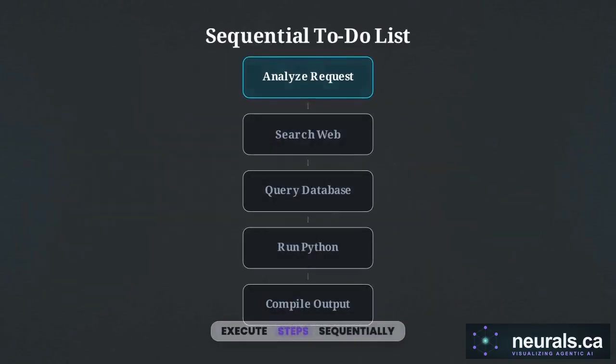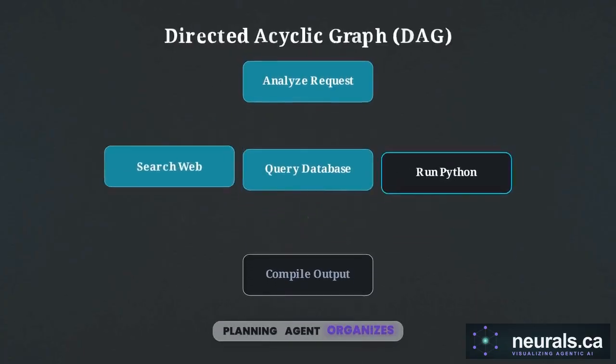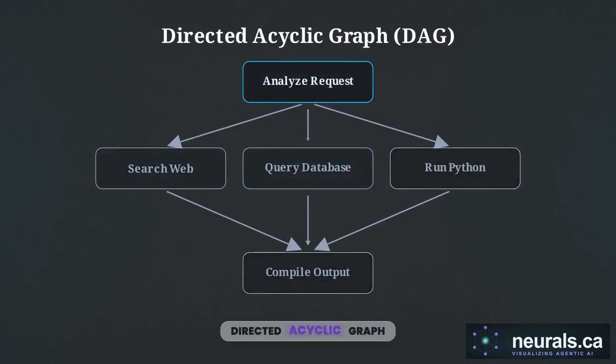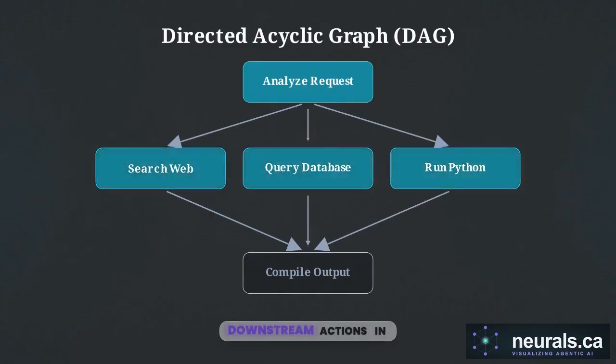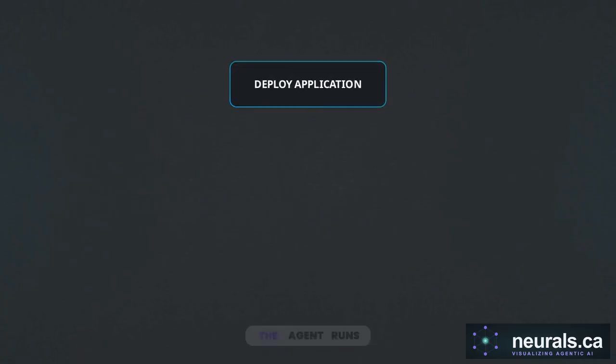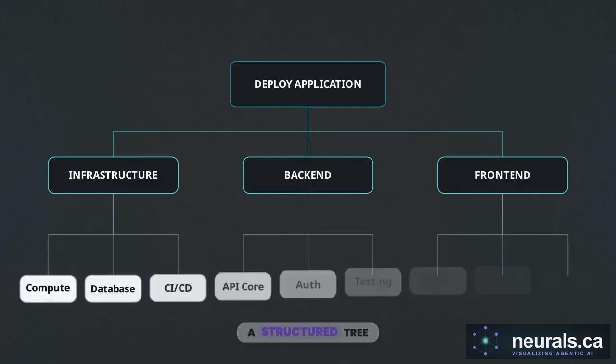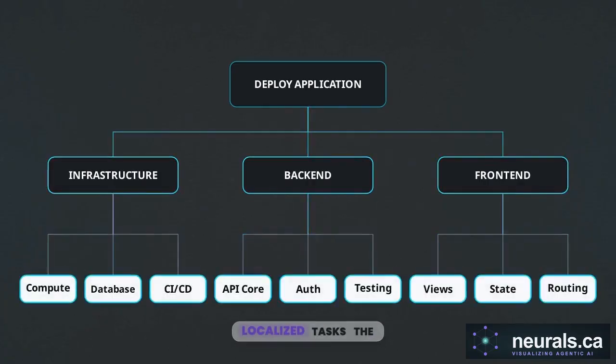Naive agents execute steps sequentially, a simple to-do list. A true planning agent organizes work into a directed acyclic graph, or DAG, ensuring prerequisite steps unlock downstream actions in a mathematically sound order. Before the agent can execute that graph, it has to build it. When handed a high-level objective, the agent runs a decomposition routine, breaking the main goal down into a structured tree of sub-goals and localized tasks.